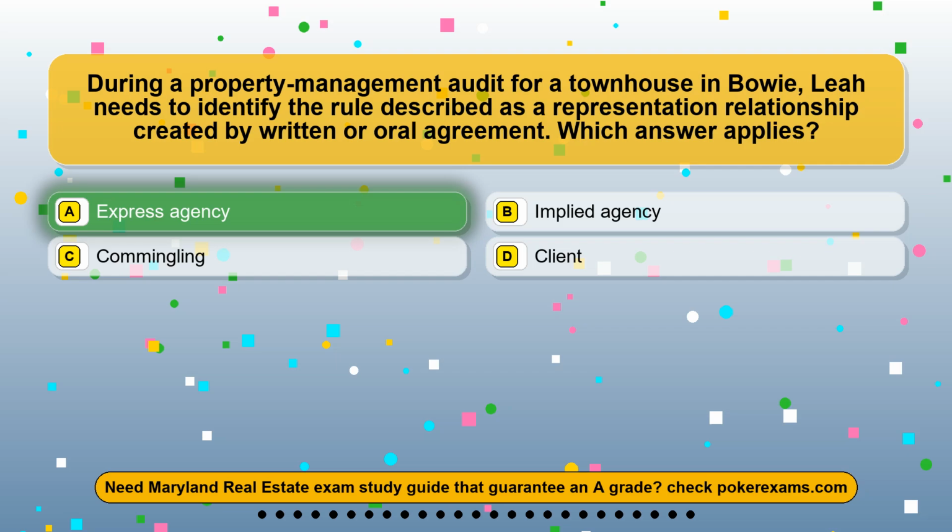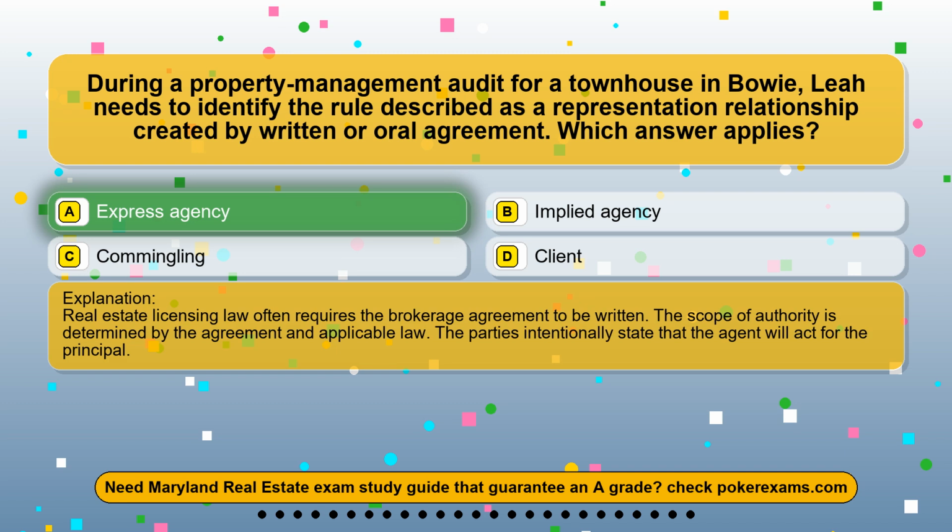The correct answer is option A, express agency. Real estate licensing law often requires the brokerage agreement to be written. The scope of authority is determined by the agreement and applicable law. The parties intentionally state that the agent will act for the principal.